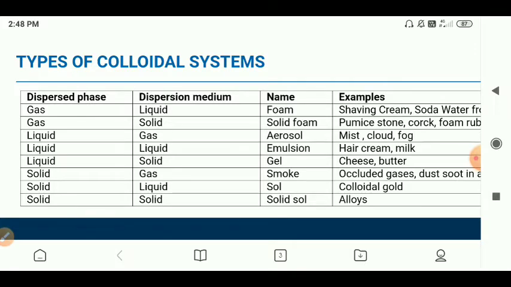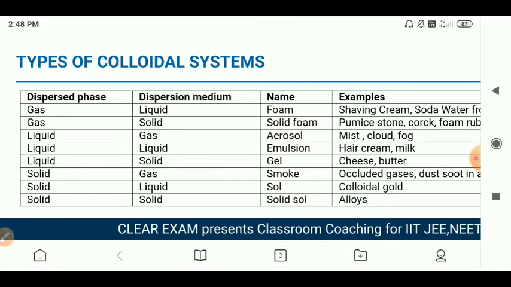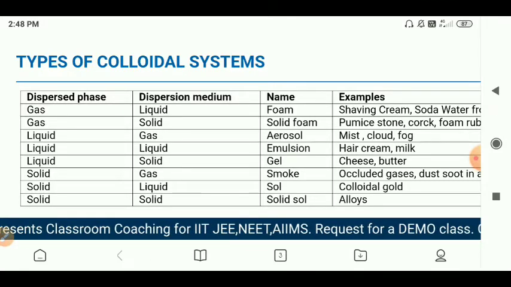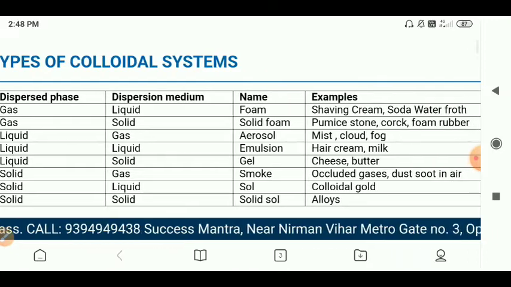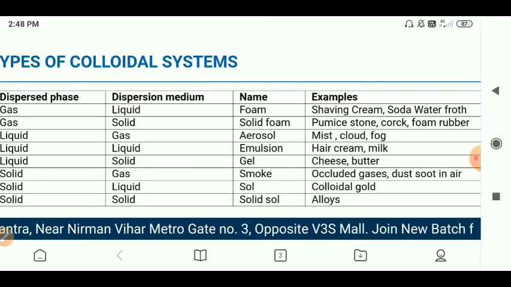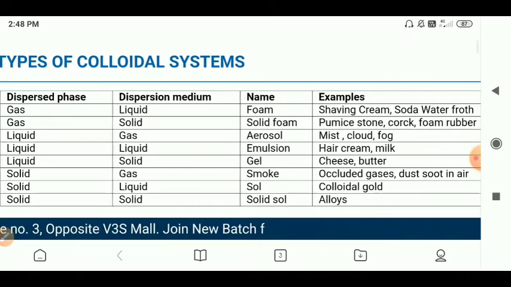Based on the physical state, the colloidal system can be divided into 8 types. What are these types? We will see. If the dispersed phase is gas and the dispersion medium is liquid, it is called foam. Examples are shaving cream and soda water froth.